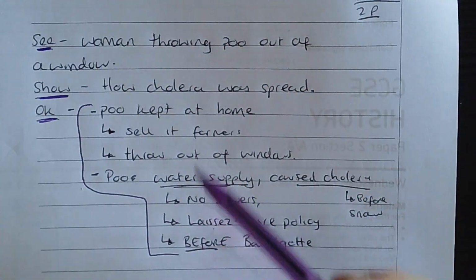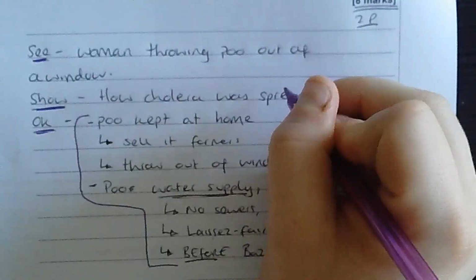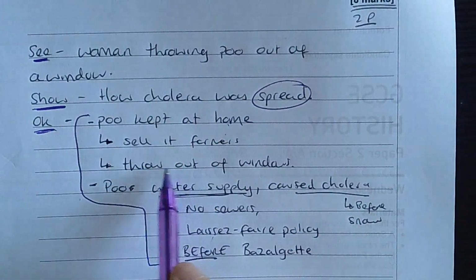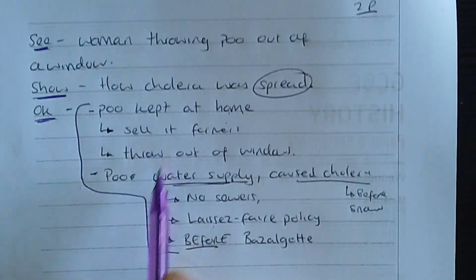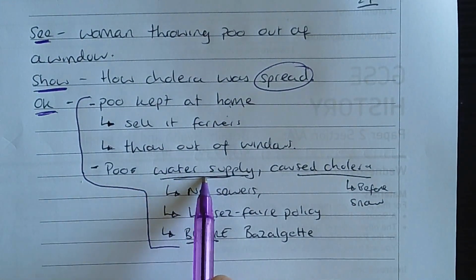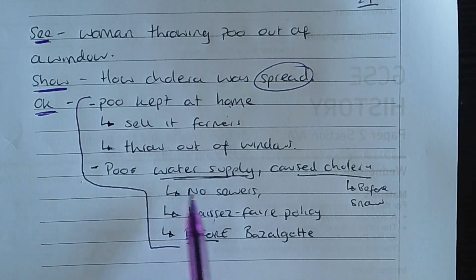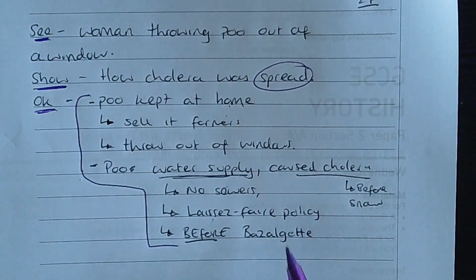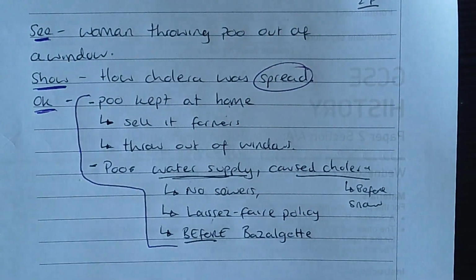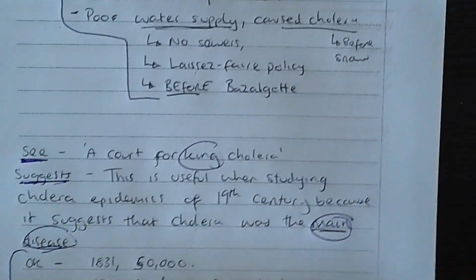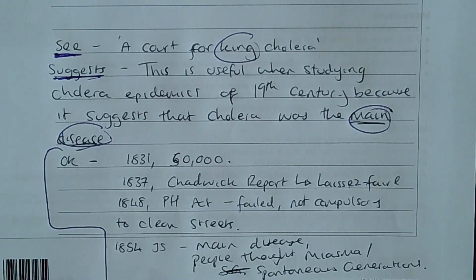And I'll show you this link here, okay? Again, we're saying poo thrown out of the window. How it spread, right, well, hang on. Well, it spread because it was being thrown out of the windows because it was being kept at home. It spread because it's in the water supply, but why is the water supply being able to be infiltrated? Because there's no sewers, that's why it's spread. It's because they've got a laissez-faire policy, that's why it's spread. So again, linking back to your suggestion. And that is how you write a really good source answer.